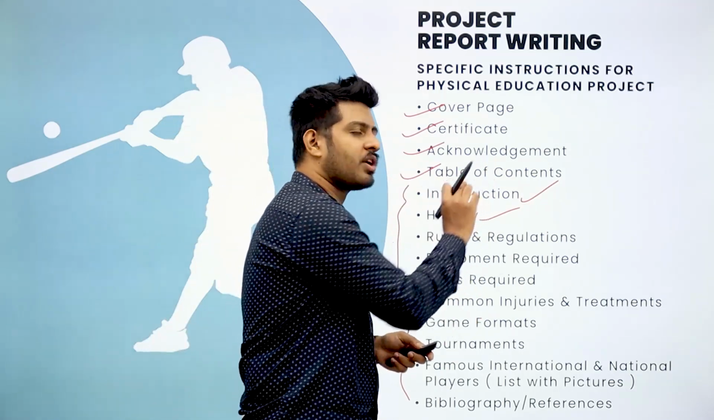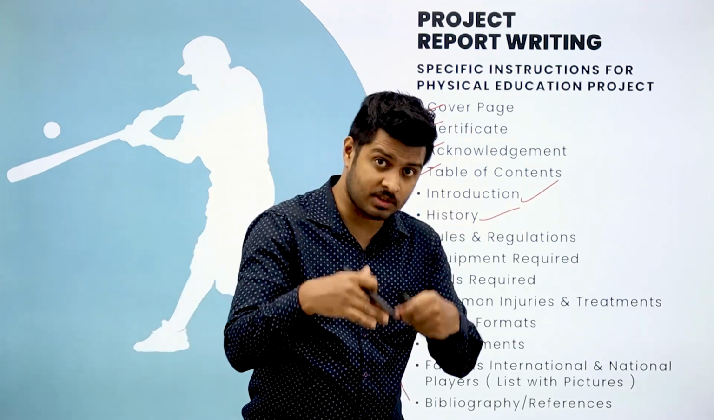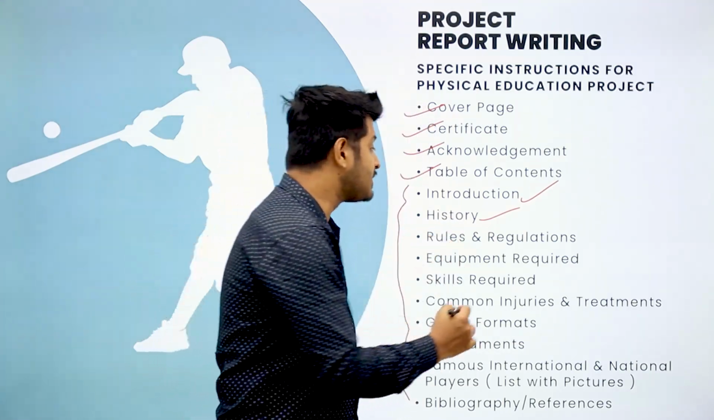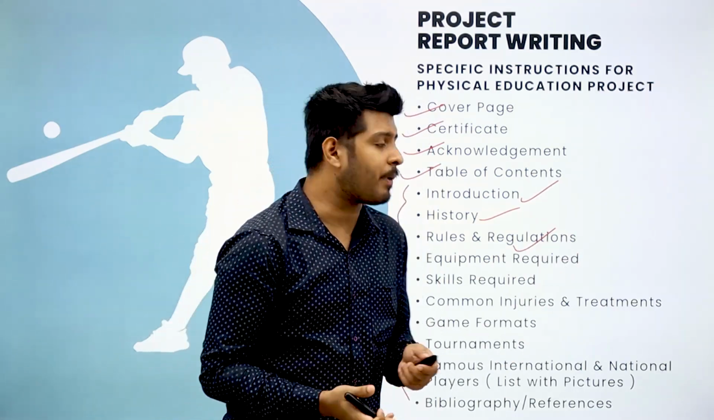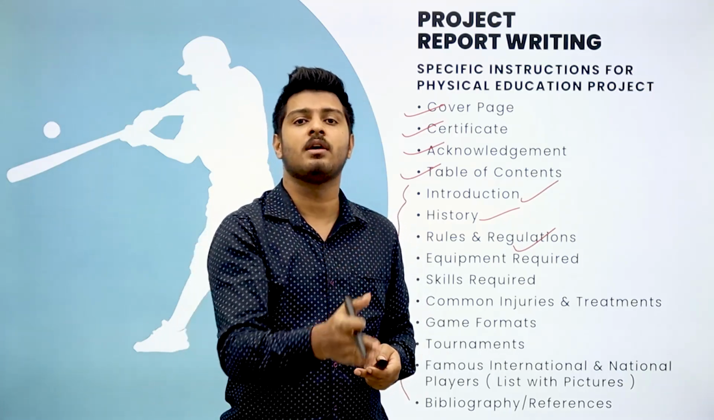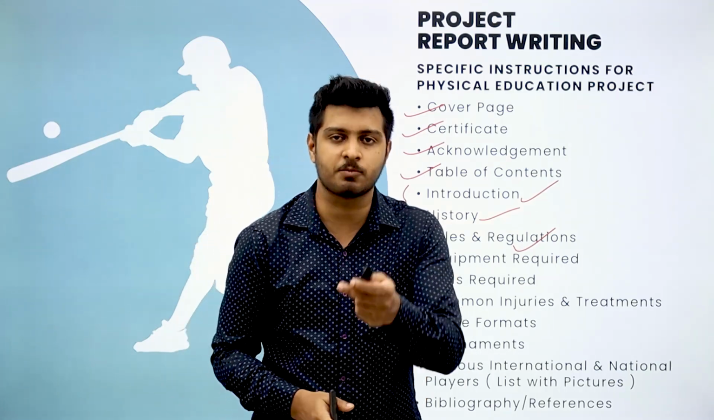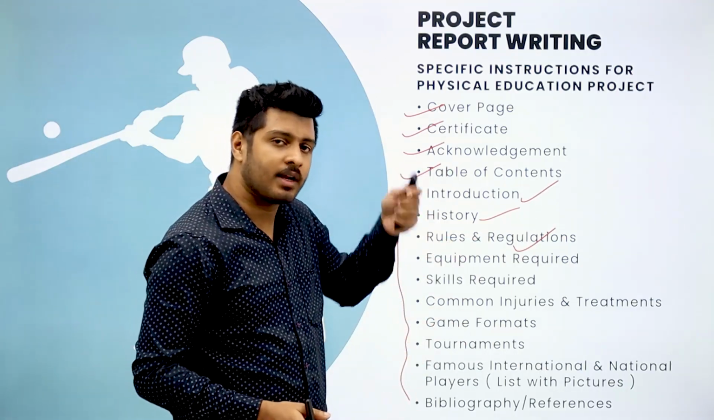You give the introduction and an idea of that sports, then you give a history of it, when it was started, then you give rules and regulations. The rules and regulations section is a very important part again in the sports. If one person wants to play a sport, he must know the rules and regulations of that sport. So it is important to include that topic also. So that is again the third in line.